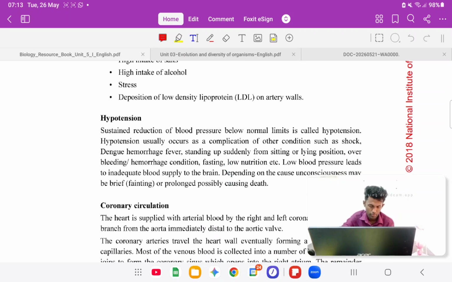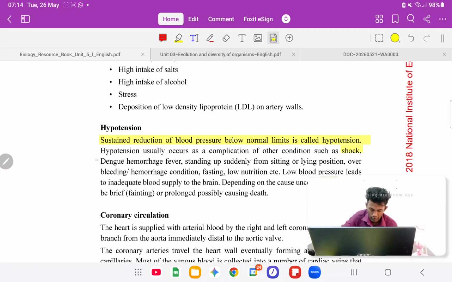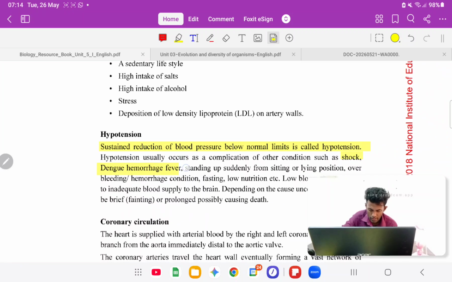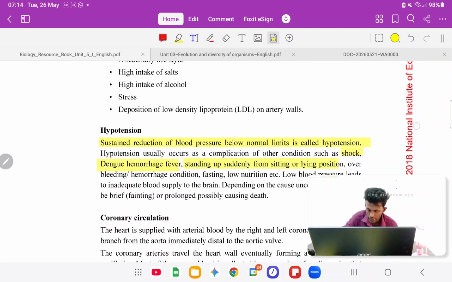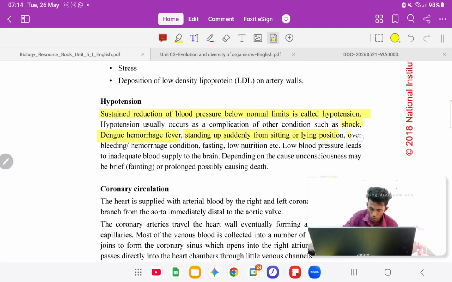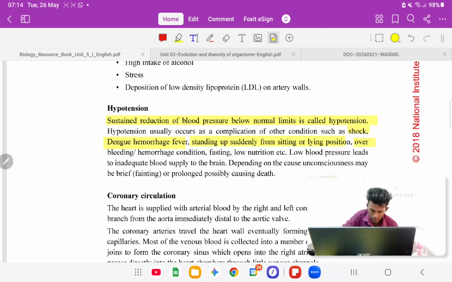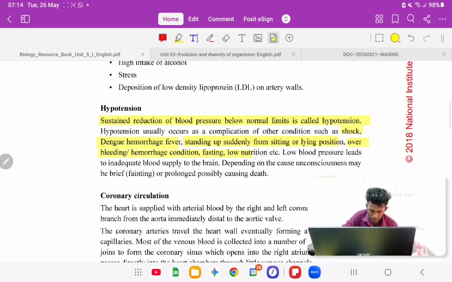So they ask: sustained reduction of blood pressure below normal limits is called hypotension, right? It usually occurs as a complication of other conditions such as shock, dengue hemorrhagic fever, standing suddenly from a sitting or lying position, over bleeding or hemorrhage conditions, or fasting and low nutrition.